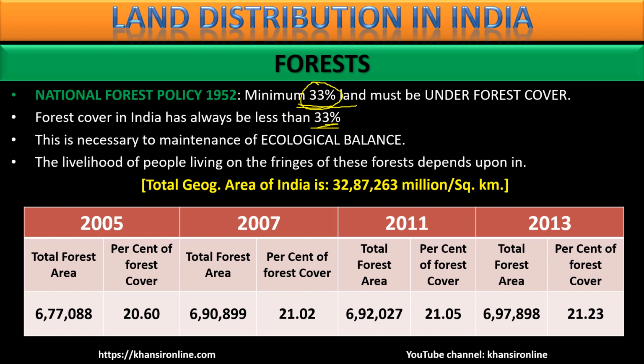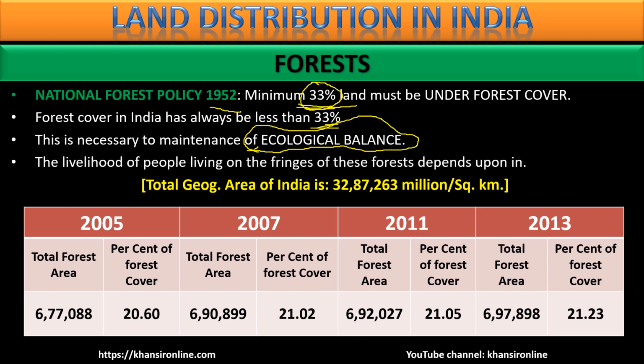Even we should not forget the people, the tribals, those who depend on this forest, and the people living in the villages on the outskirts, matlab borders of this forest, their life also depends on these forests. And the ecological balance we have already discussed. So what percent of land should be under forest cover? Indian Forest Policy Act 1952 says that minimum 33% of land must be under forest cover. And what is the total land we have? 3.28 million square kilometer.